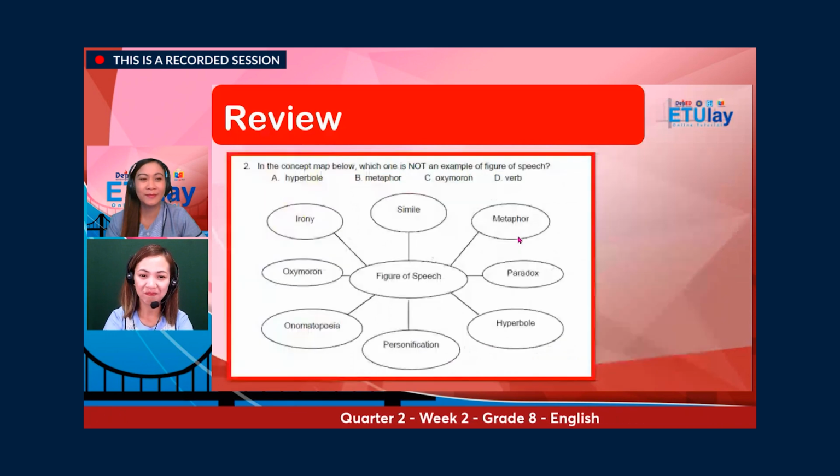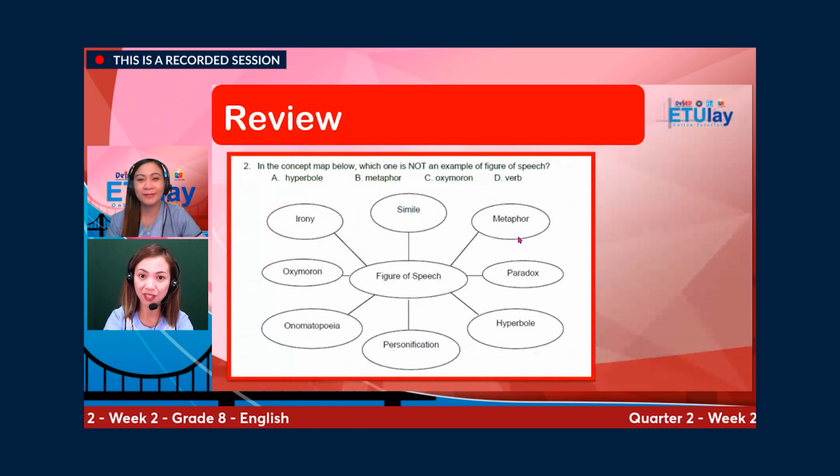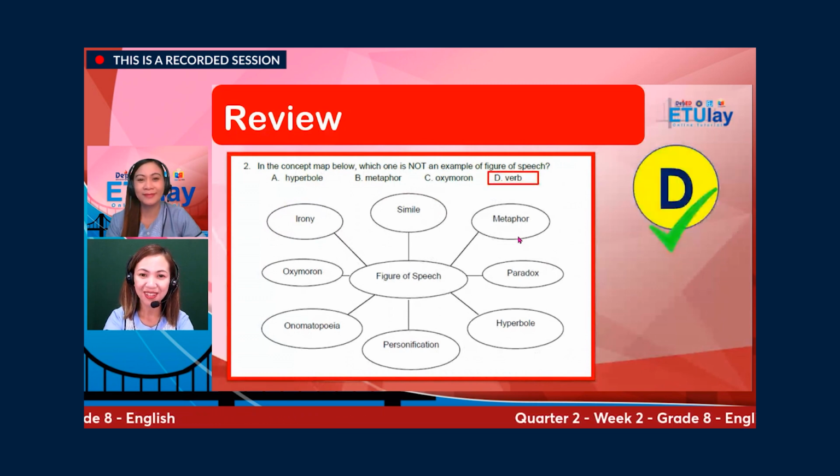Number 2. In the concept map below, which one is not an example of figure of speech? A. Hyperbole. B. Metaphor. C. Oxymoron. Or D. Verb. What is your answer? The correct answer is letter D. Verb.